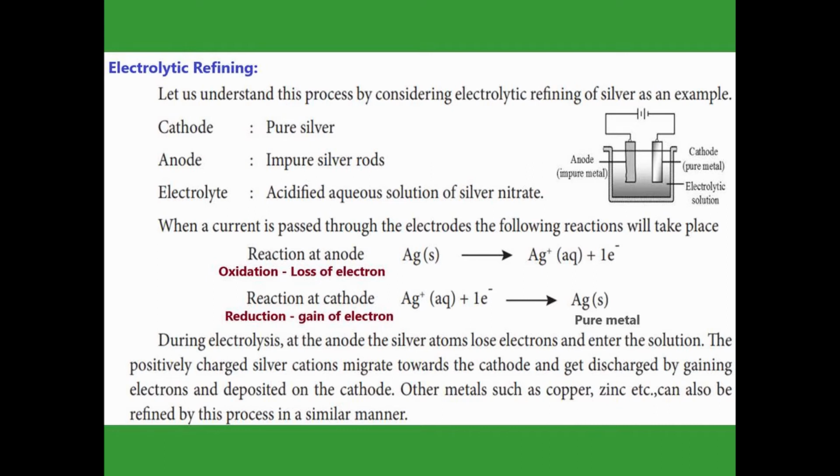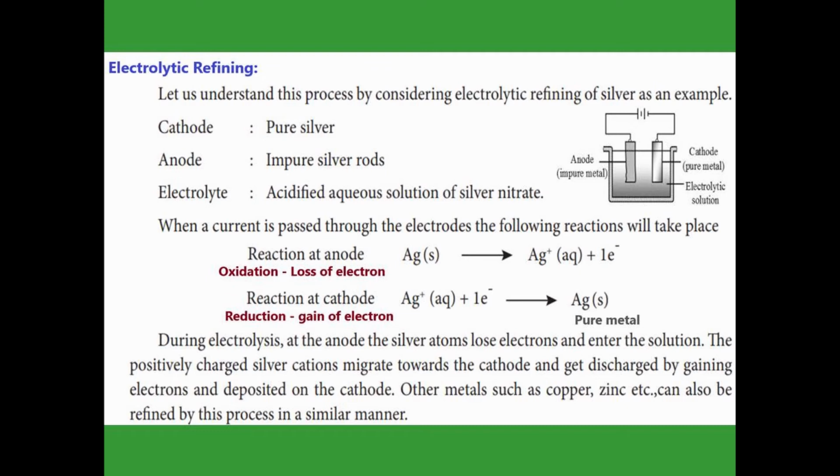Now in the cathode, what reaction takes place? Reduction. What is reduction? Gain of electrons. On the cathode side, the Ag+ gains one electron from the cathode and becomes a metal. So the pure metal is now deposited on the cathode. This is the electrolytic refining.